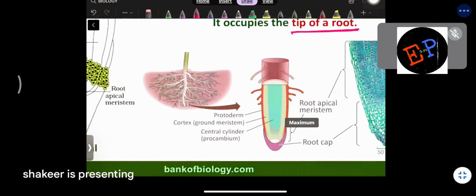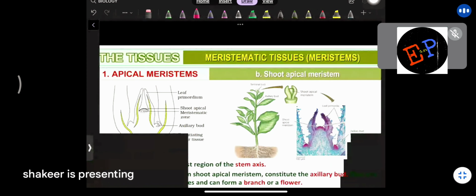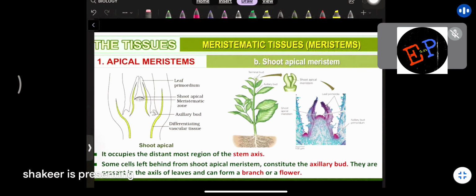So see here, clear? This is the central cylinder, this is the cortex, and surrounding the cortex we have one more layer which is called the protoderm. Clear? And this structure you can call the root cap. And here you will find the root apical meristems, where division of cells will take place continuously. Clear? That's it. So go through the diagrams very carefully, then you can understand very easily.